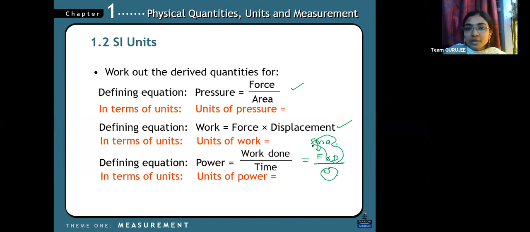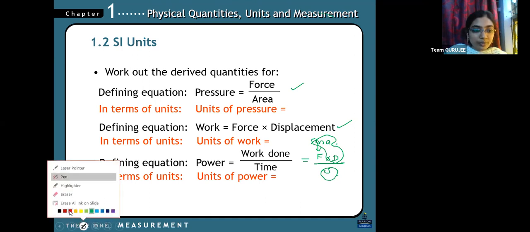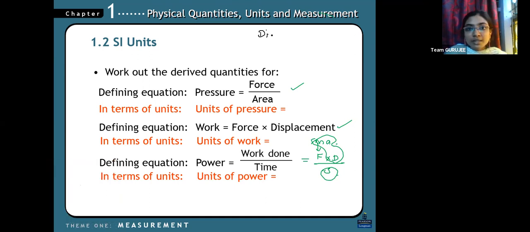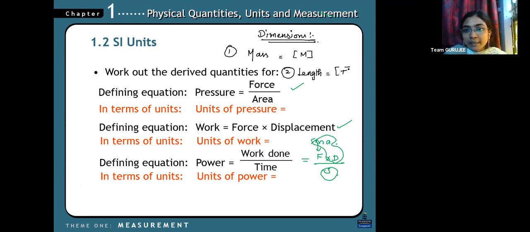Then only you can do it with dimensions. We'll ask questions with dimensions, that I'll tell you. So dimensions, just note this. This would be easy for you. Dimensions means only 3 basic dimensions. First thing is mass, which we represent using M. Second thing is length, which we represent using L. And the third thing is time, and we represent using capital T. Not seconds, it's the dimensions. Just take it down.